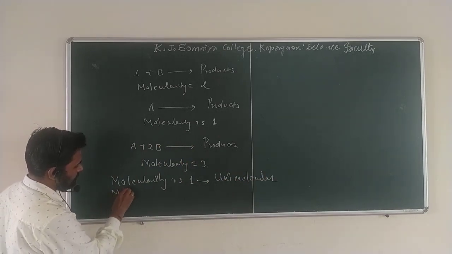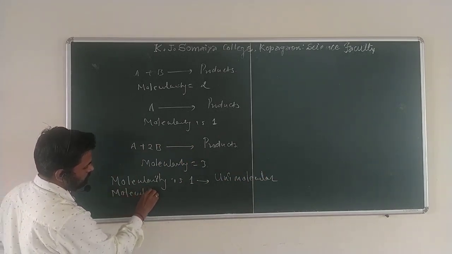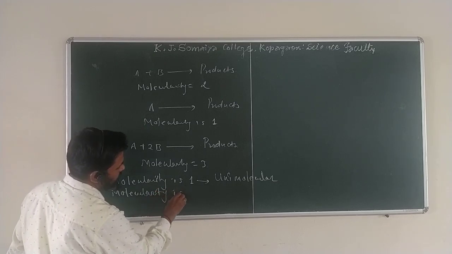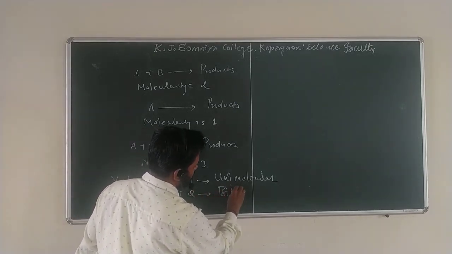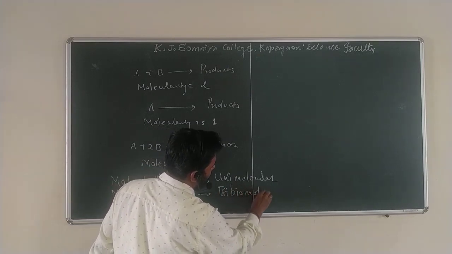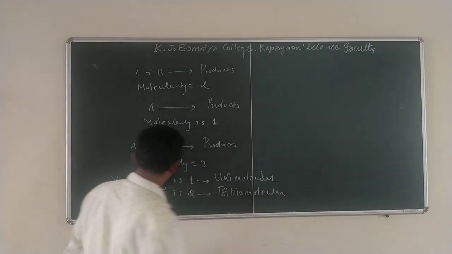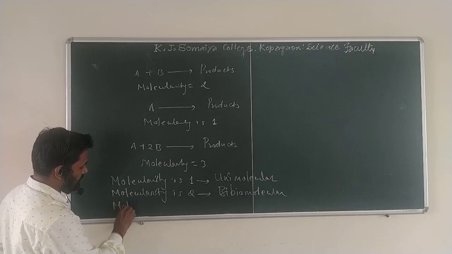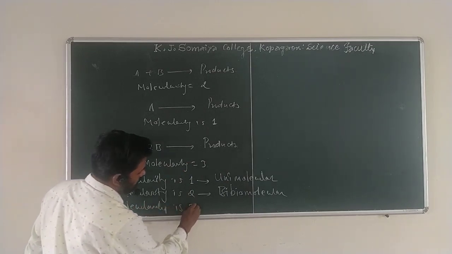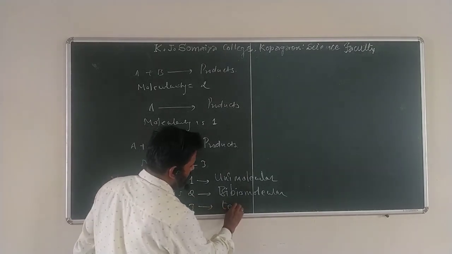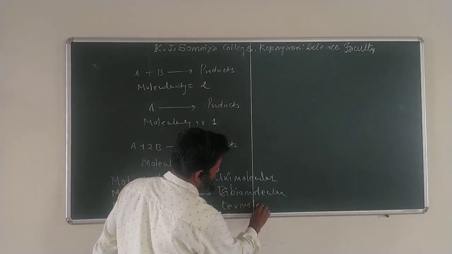If the molecularity is 2, this is nothing but a bimolecular reaction. Likewise, if the molecularity is 3, we can say termolecular.